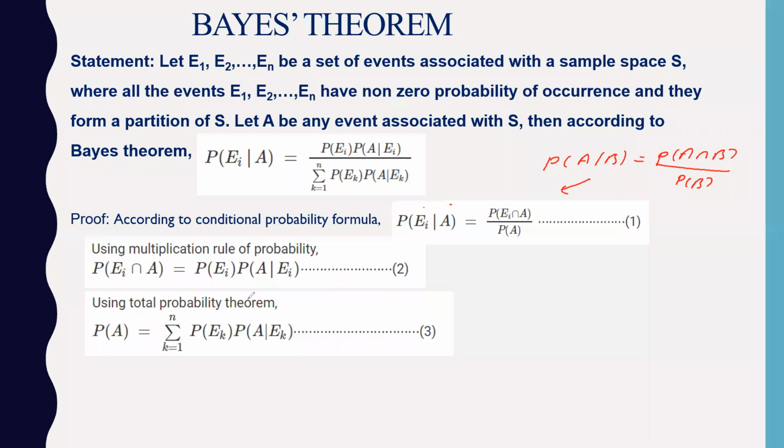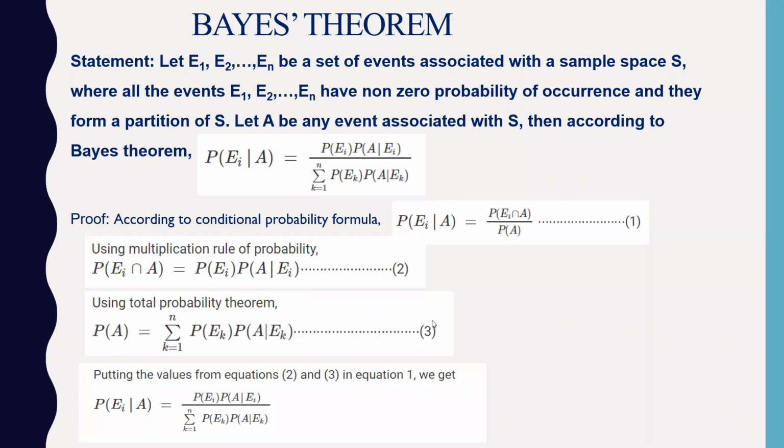Don't get confused about how to get it, because you have the entire sample space divided into E1 up to Ek, and this is some event A. So you will get E1 intersection A plus up to Ek intersection A, and then using the conditional probability you get this part. So the summation over all the partitions will be the probability of A.